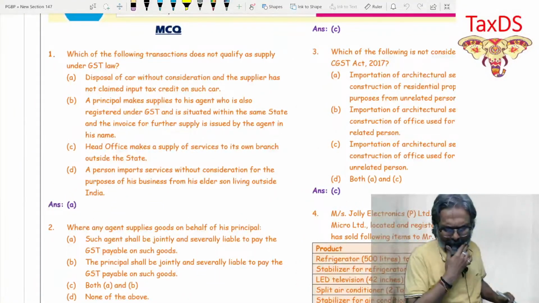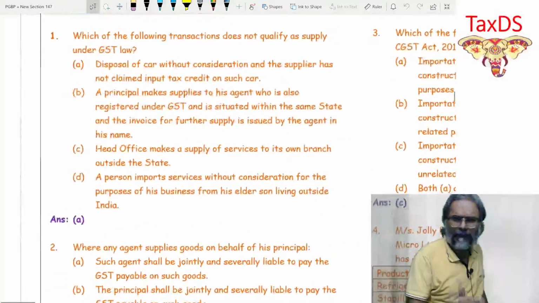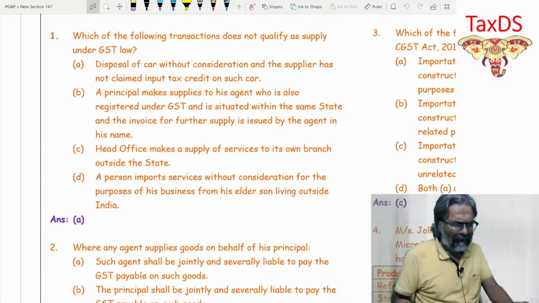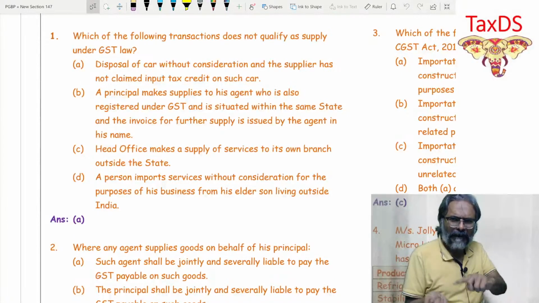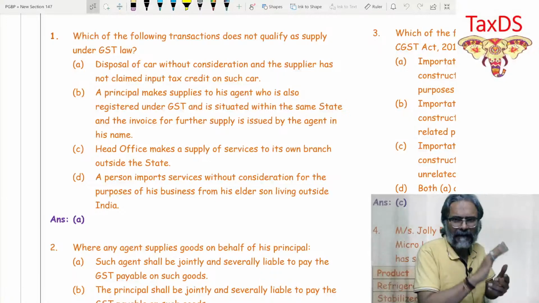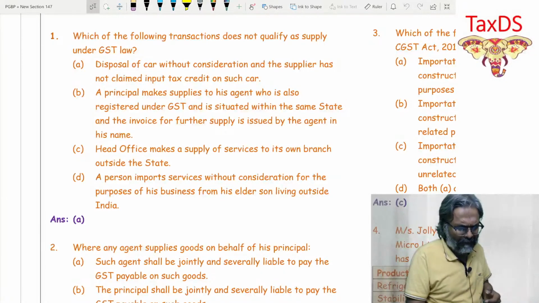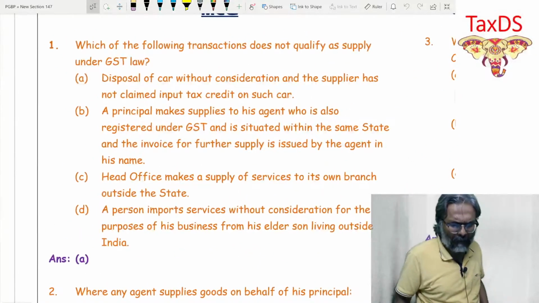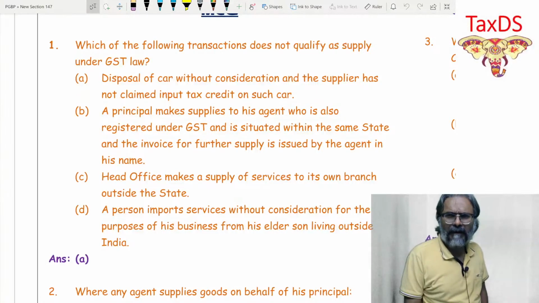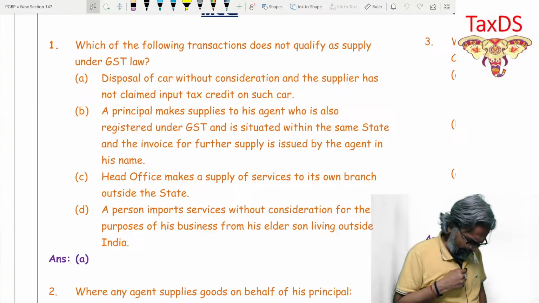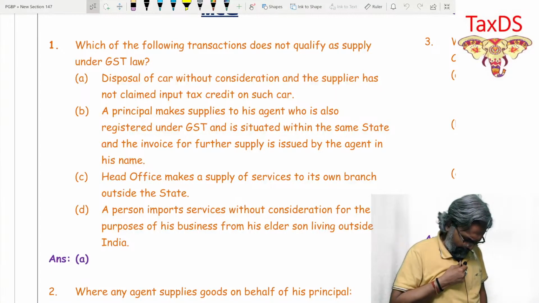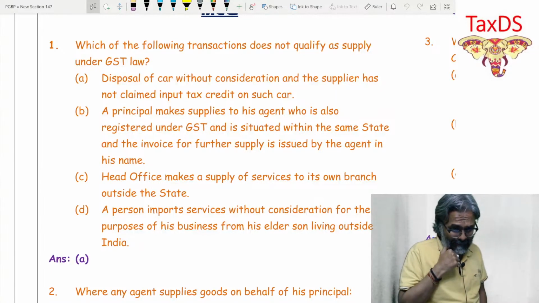The solution has already been given in the MCQ, so we can wrap up the things very quickly. But instead of only hitting on the right answer, we need to also focus on the incorrect answers. The first MCQ in front of you asks which of the following transactions do not qualify as a supply under the GST law. Obviously, they are targeting section number 7 in this context, isn't it?